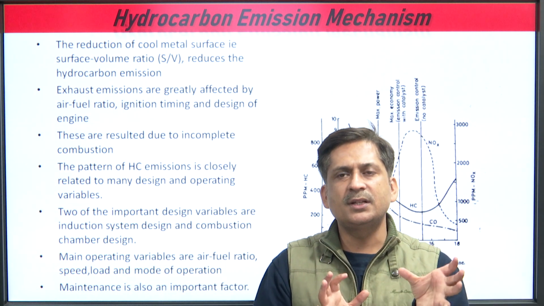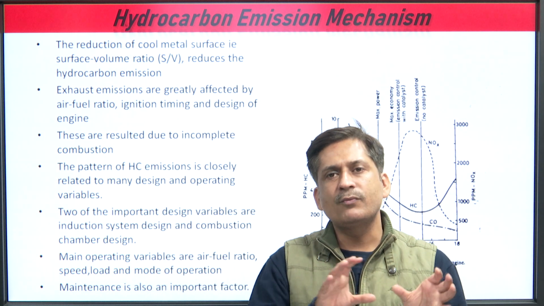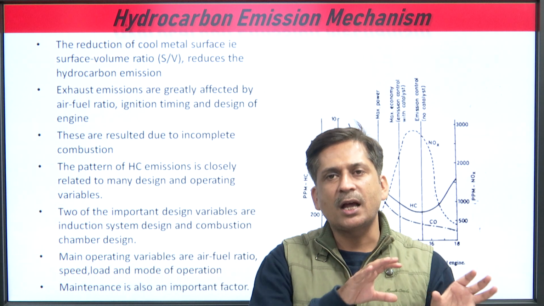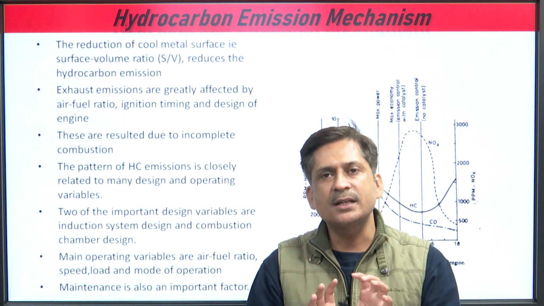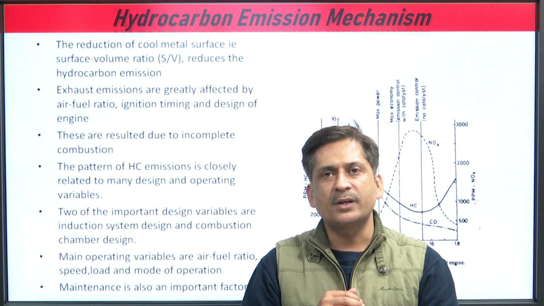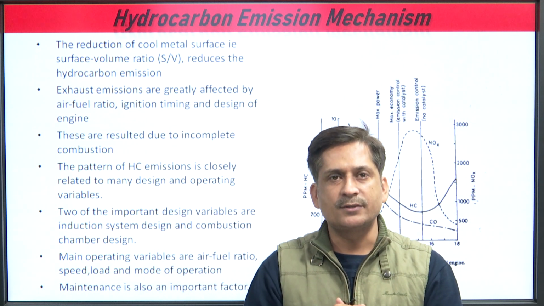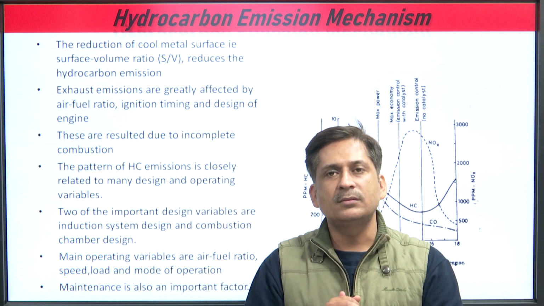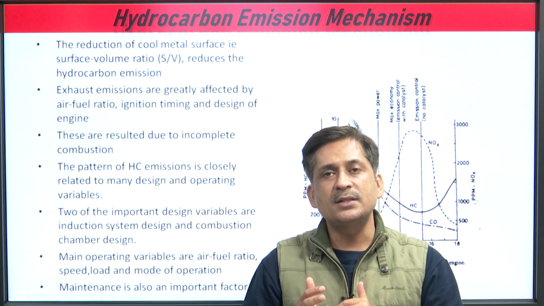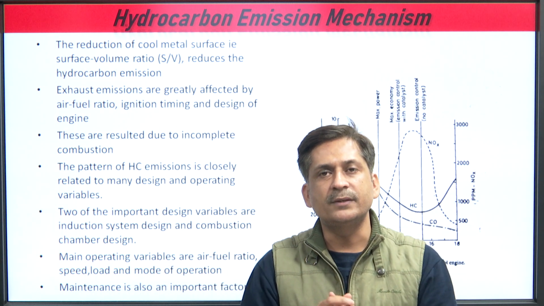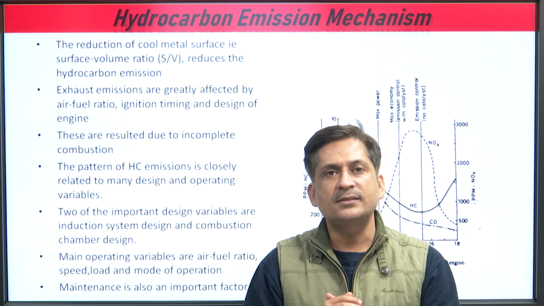The induction system is the part from which the air fuel mixture in the case of an SI engine, or air in the case of a CI engine, comes into the combustion chamber. That air flow should be proper, and we have discussed all these things in the combustion chamber design in unit 3 and unit 2 for SI engine and CI engine.